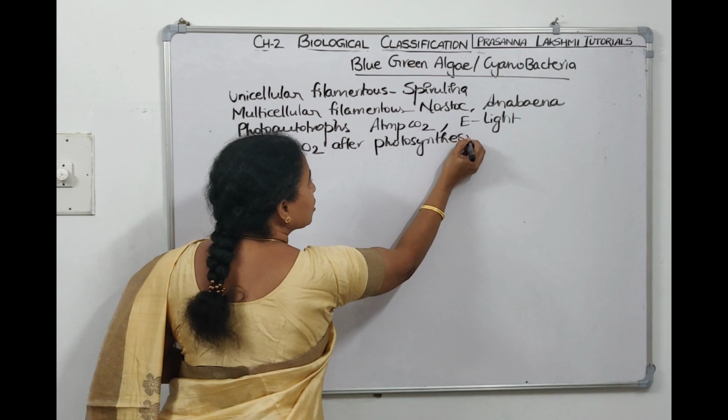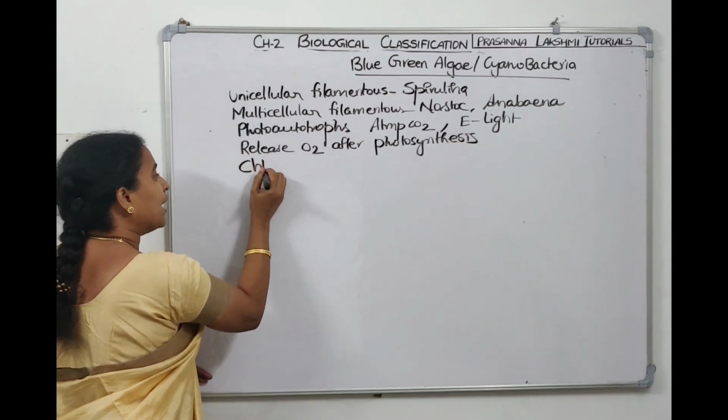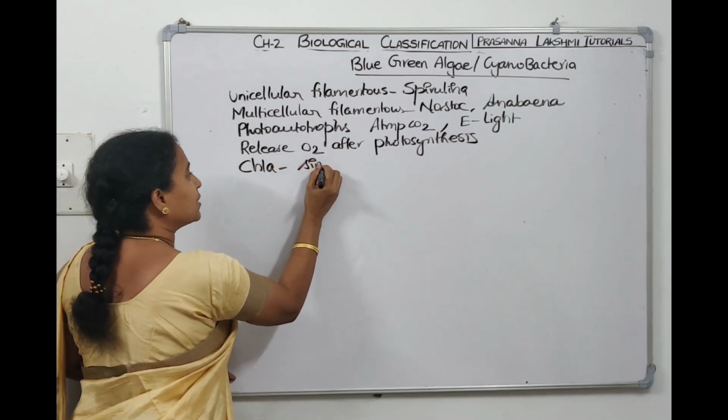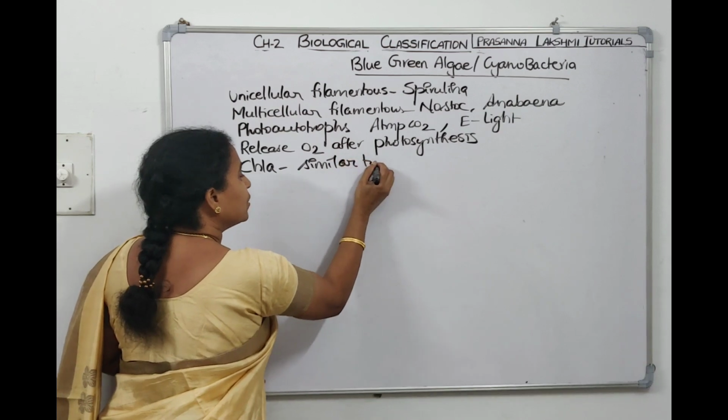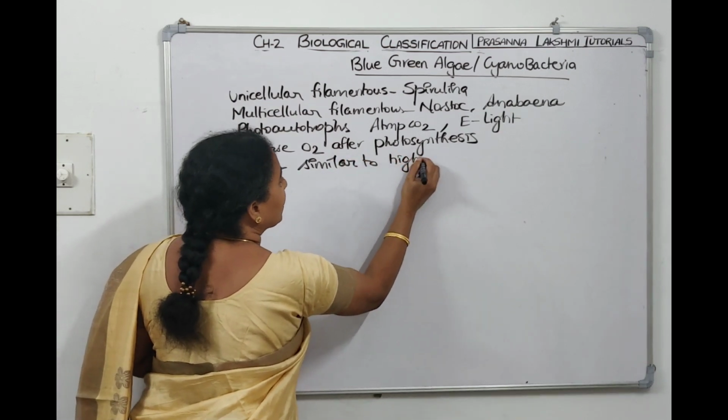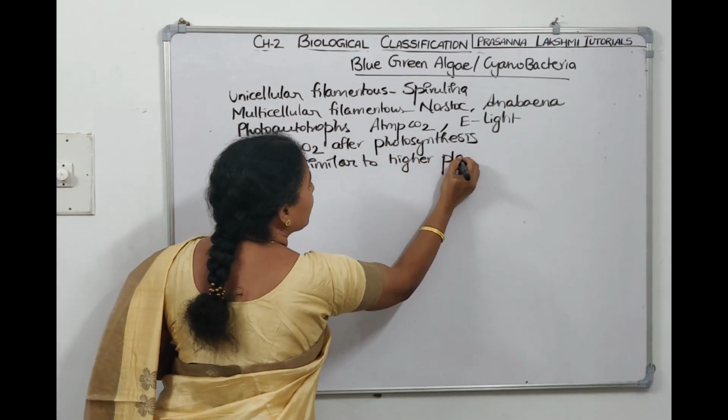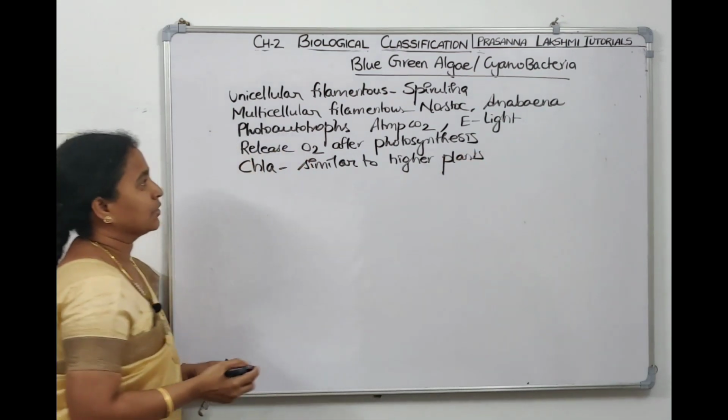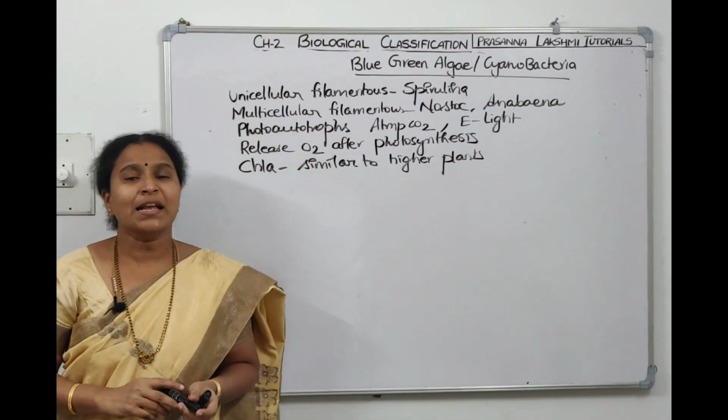And what pigments do they have? They have chlorophyll A, which is similar to higher plants. That is why they are doing photosynthesis just like plants.